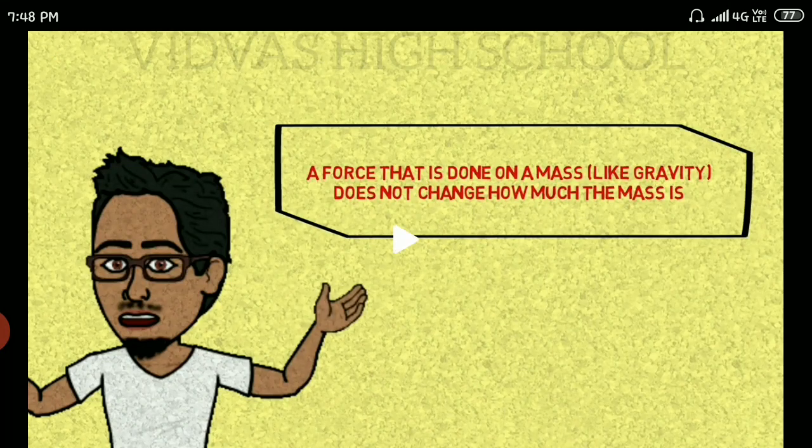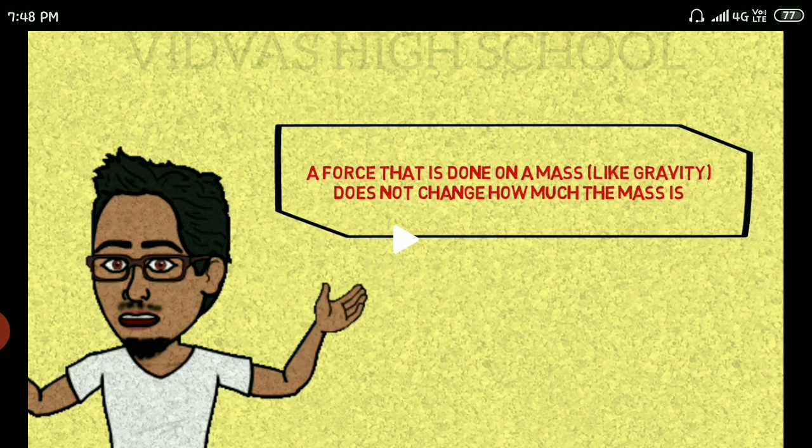So finally you can give a statement that the force done on a mass, that is a gravitational force done on a mass, does not change how much the mass is. How much force you apply on one particular mass does not change how much the mass is. For one particular mass you need to apply 1 unit of force.